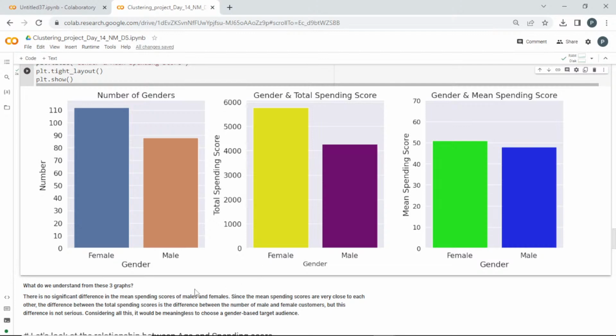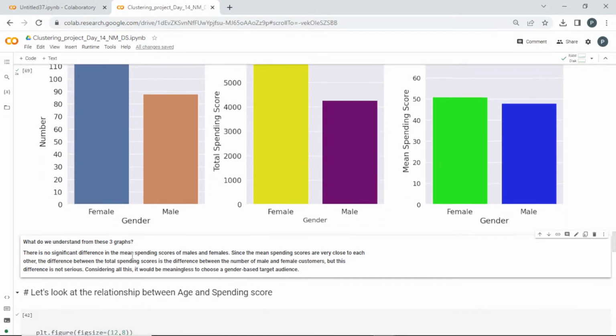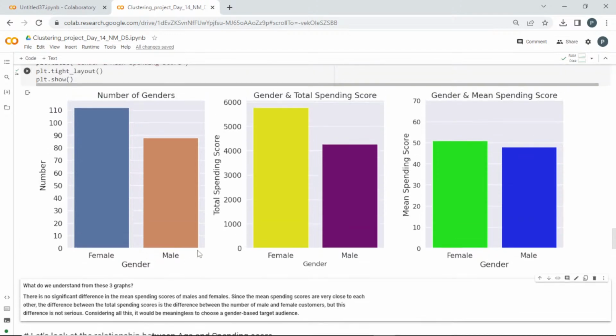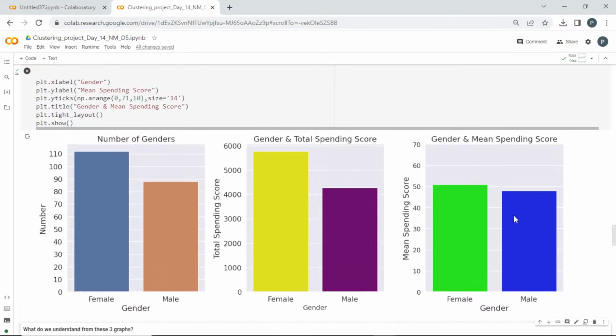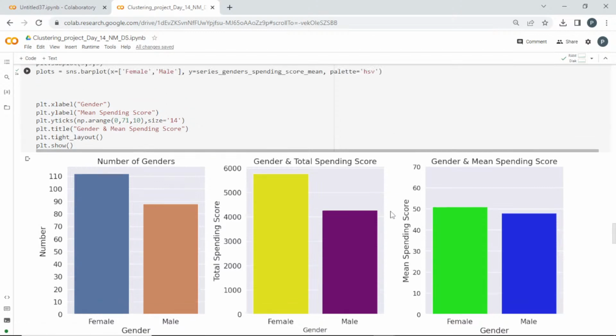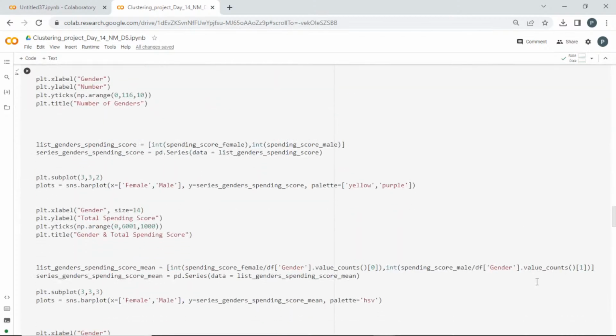It seems like there is no significant difference in the mean spending score, which means both male and female have equal spending scores. Since the mean spending scores are very close to each other, the difference in the total spending score is due to the difference between the number of male and female customers. But this is not a serious difference. Therefore, in this data, gender is not actually a deciding factor because they have equal importance here. So in this customer data set, gender is not an important factor. So with that left, what are the remaining things we have?